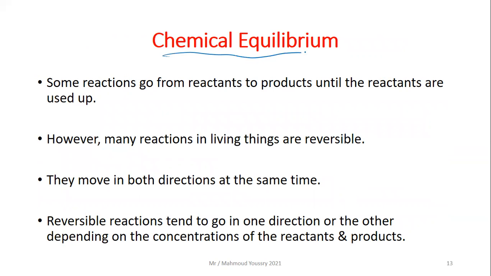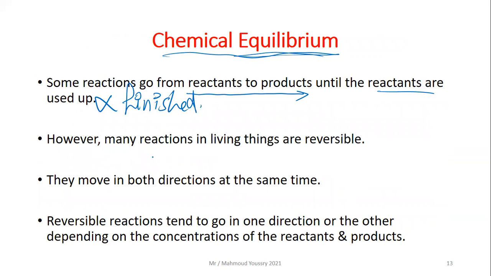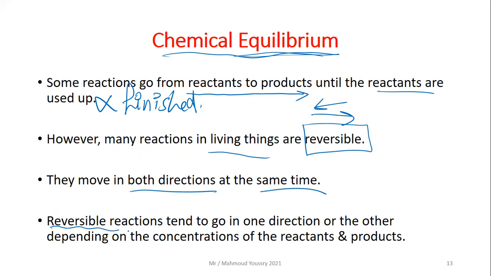Then what about chemical equilibrium? Chemical equilibrium is very important. Some reactions go from reactants to products until the reactants are used up, until they are finished or consumed. However, many reactions in living things are reversible, meaning they work in both directions. They move in both directions at the same time. Reversible reactions tend to go in one direction or the other, depending on the concentrations of reactants and products.